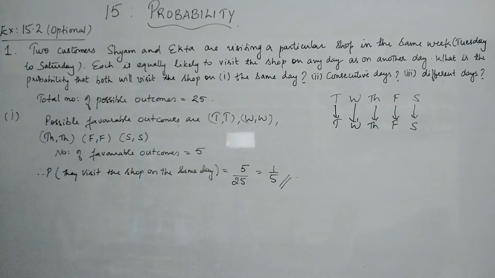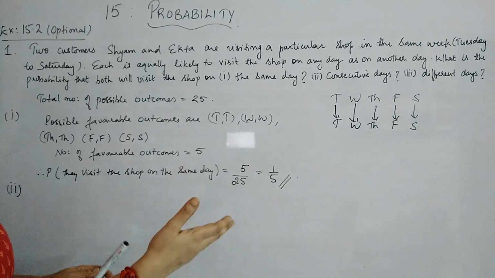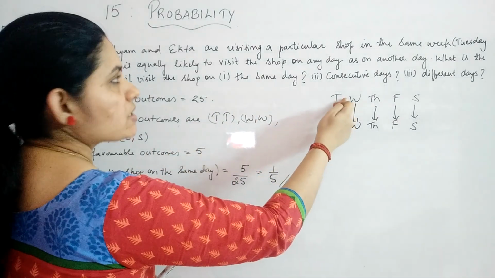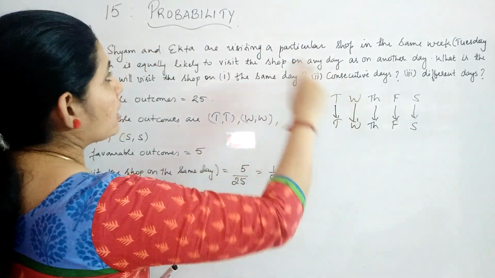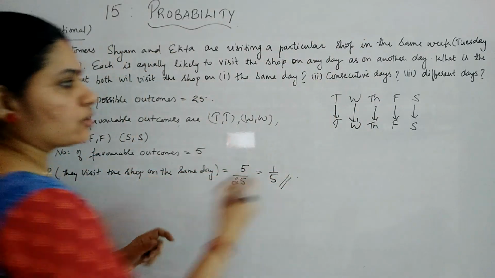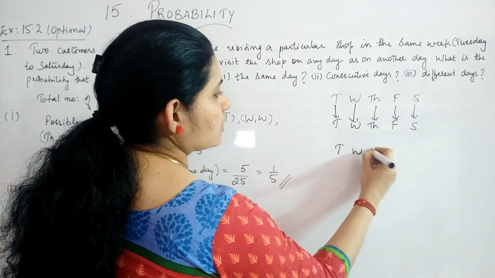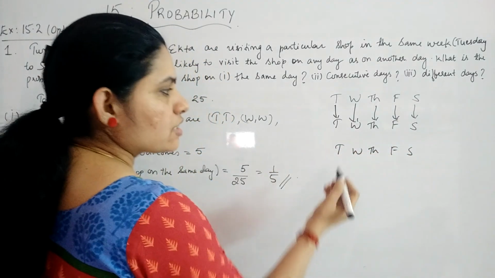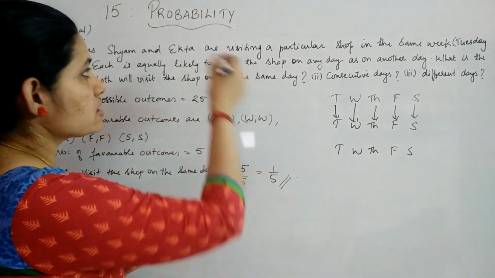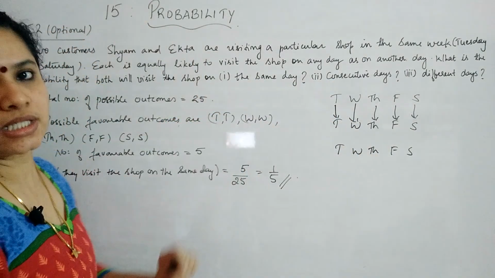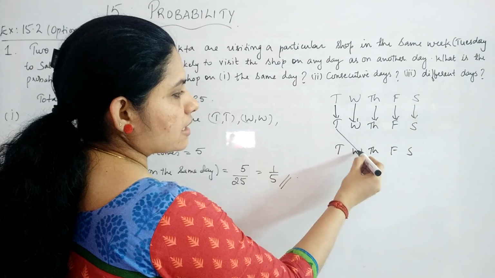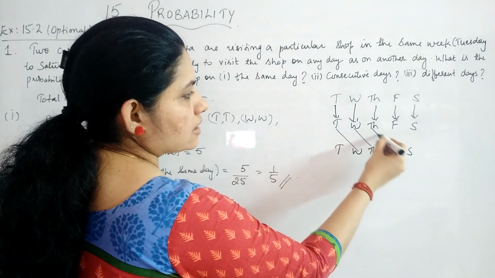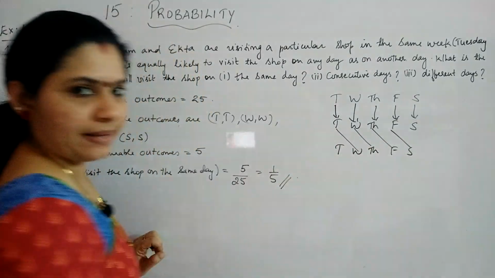Clear? Now for the second case, that is consecutive days. What do you mean by consecutive days? If a person is going on Tuesday, then the other person should go on Wednesday. If the first person, Shyam, is going on Wednesday, then Ekta should go on Thursday, like that. So I'm writing Tuesday, Wednesday, Thursday, Friday, Saturday again, so that I can show you those options which they can have for consecutive days. It can be Tuesday, Wednesday, Thursday, Friday, Saturday.